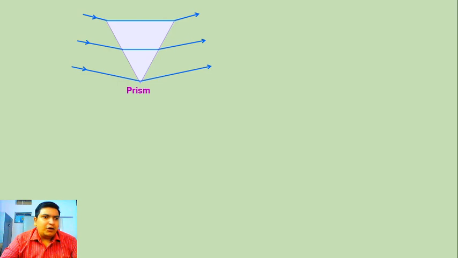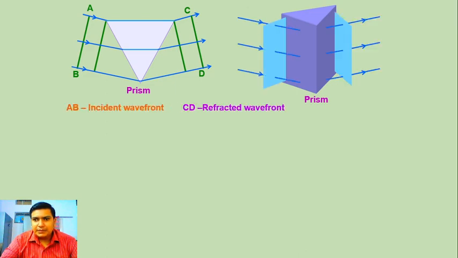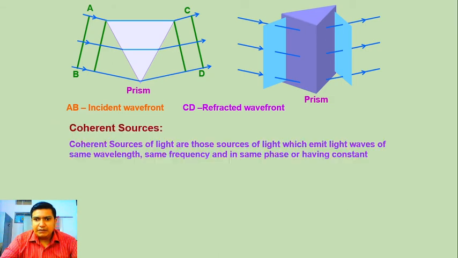Similarly, we can draw for a prism also. If a plane wavefront AB is incident on the surface of a prism, then it refracts in the form of a plane wavefront like this. So AB is the incident wavefront and CD is the refracted wavefront.